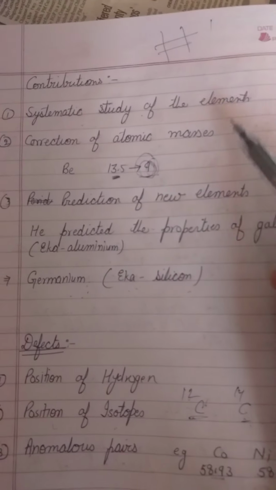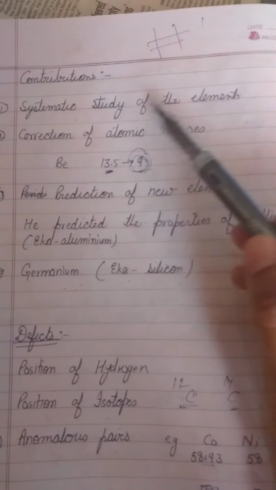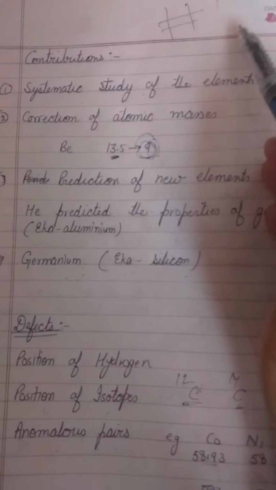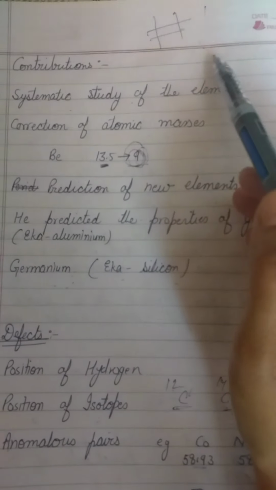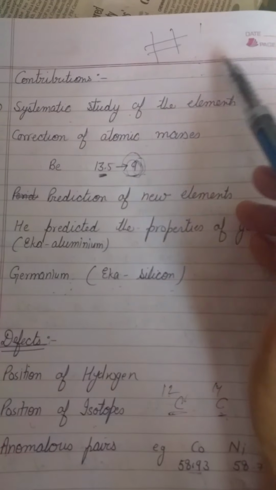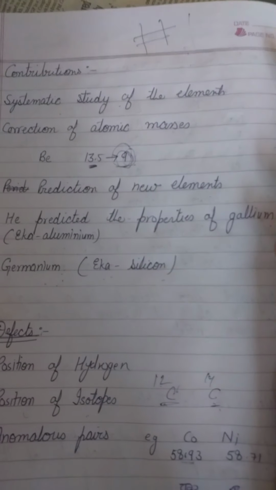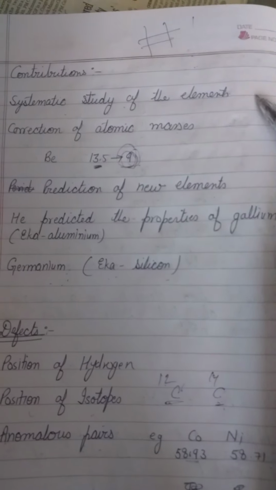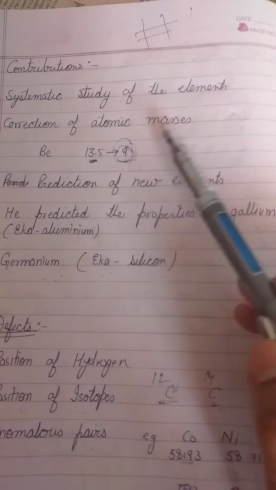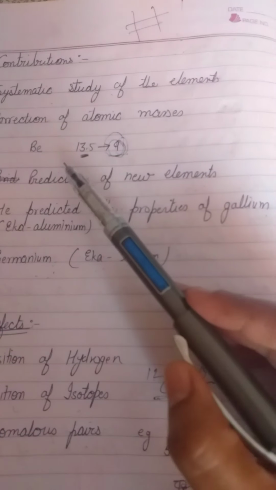Now what are his achievements, or you can say contributions? He gave us a systematic study of the elements, because now our elements are properly arranged in periods and groups, so we are able to learn these elements and their properties more quickly. He also corrected the atomic mass of some elements, like beryllium.